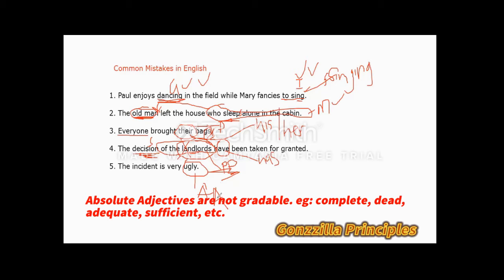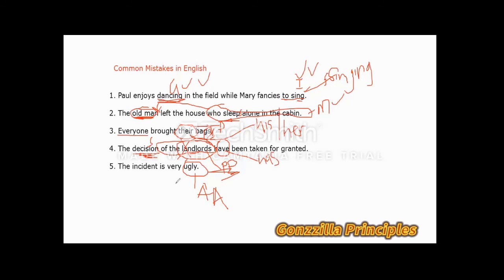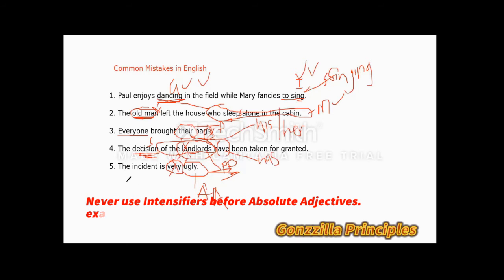Other adjectives include dead. Once something is dead, it's dead. You can't say more dead or less dead. Adequate is another word. And finally, we have sufficient as another adjective. Complete is a very good one there too. So mostly when you have these adjectives, you need not put an intensifier in front of them. So very, so, too, those are intensifiers you can't use in front of these adjectives. So in this case, we just kindly take this out of the structure. So we have the incident is ugly, as simple as that.